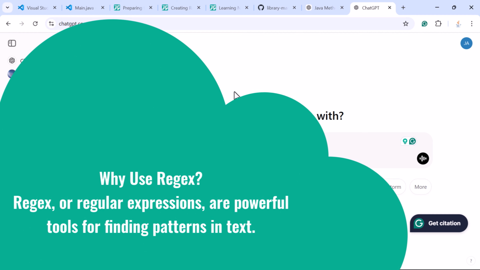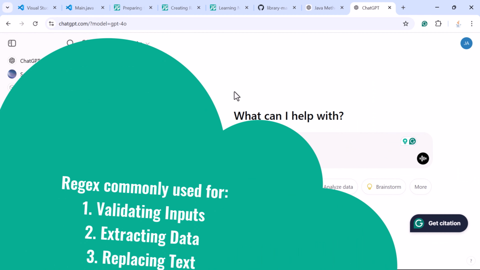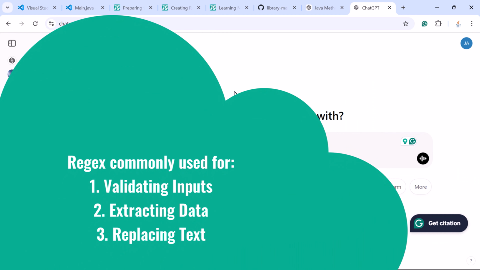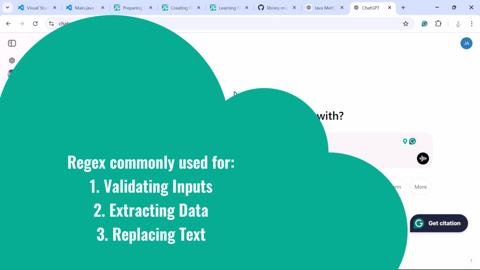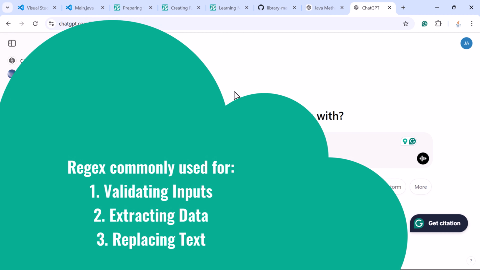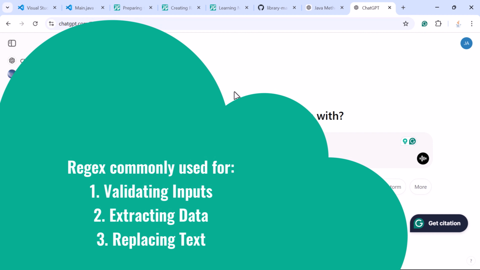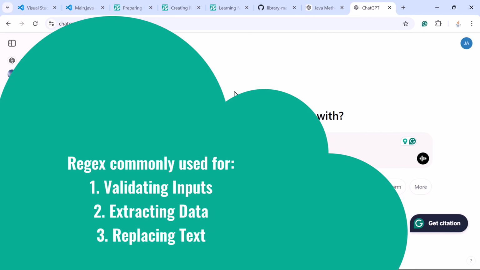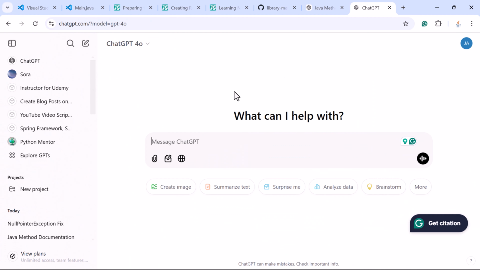Before that, let us understand why to use regular expressions or a regex. Regular expressions are powerful tools for finding patterns in a text. They are commonly used for validating inputs, for example, checking if an email or a phone number is valid, extracting data, like pulling specific information from large text files, and replacing text, so regular expressions can clean up or format the data efficiently. These are some commonly used use cases for regular expressions.